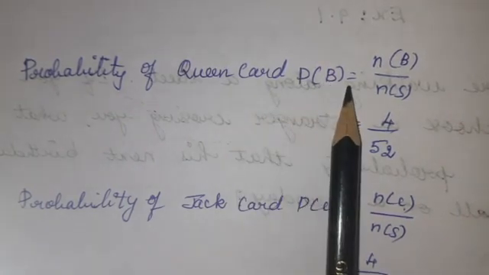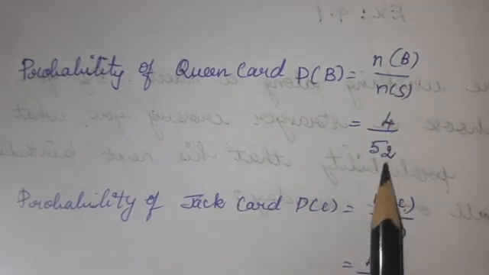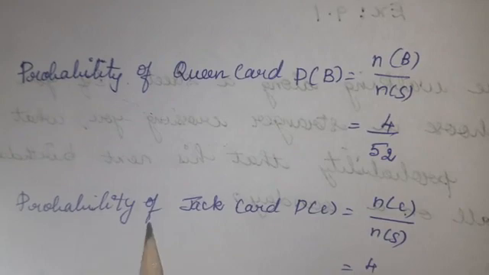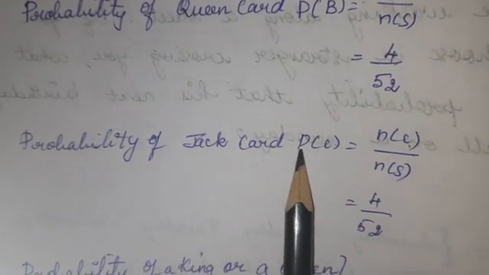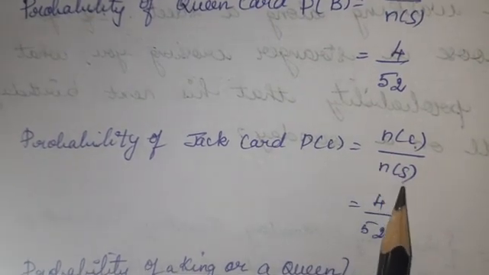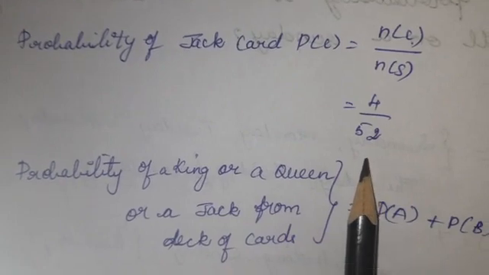So P of B is equal to N of B divided by N of S. N of B is 4 divided by 52. Probability of jack card, probability of C. Probability means P. P of C is equal to N of C divided by N of S, is equal to N of C is 4 divided by 52.